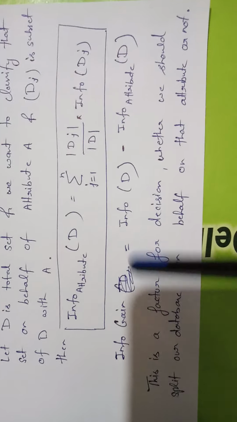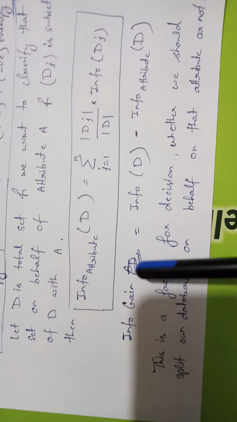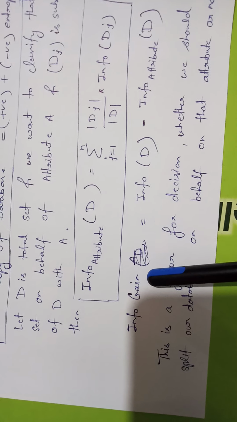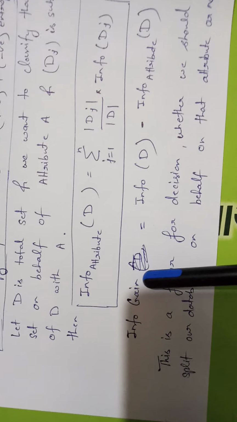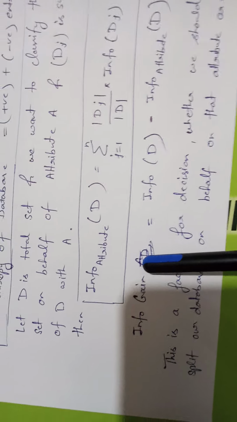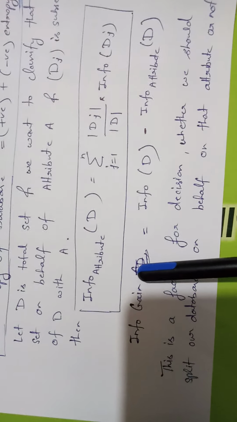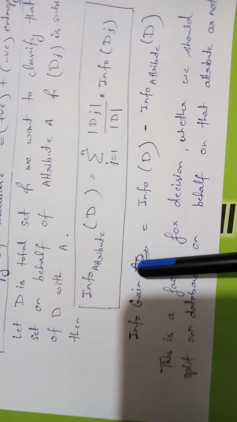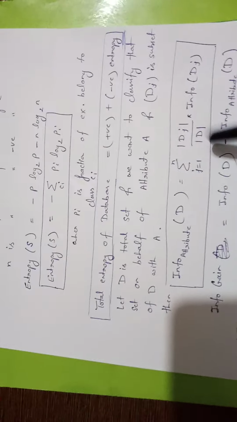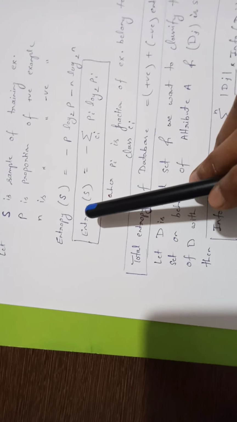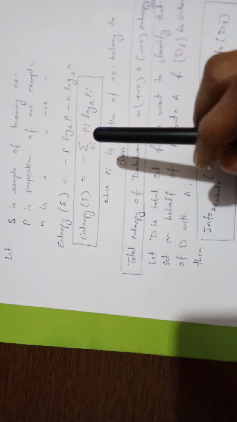Means at each node what do we calculate? We calculate the information gain, and if we are getting more information from that attribute, in that case such attribute is used for the decision. Otherwise, we will consider some other attribute for splitting or classifying the data set. This is all about decision tree designing. I hope you understand the concept of entropy and information gain. In the next class, we will cover it with the help of one example. Okay.